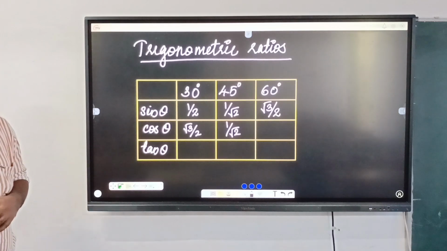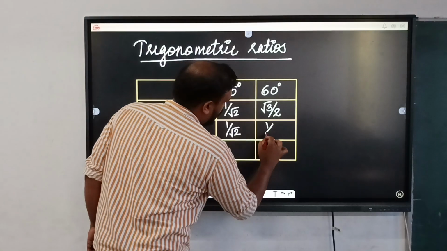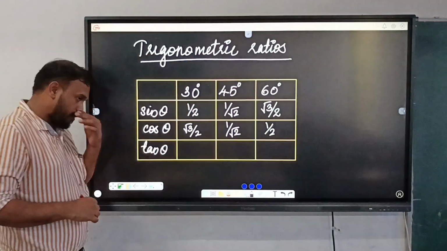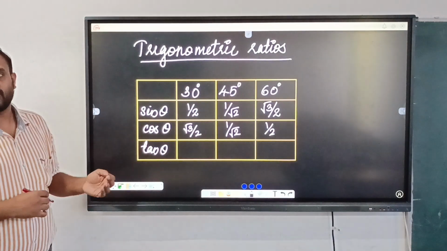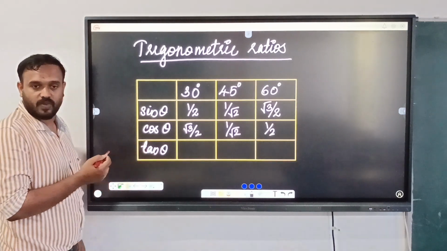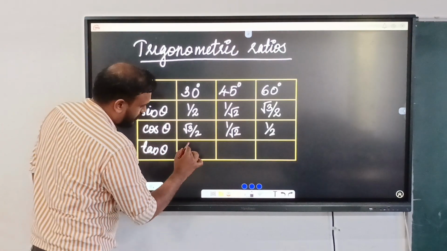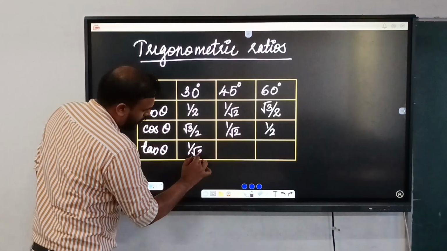Can anyone say what is cos 60? Yes, 1 by 2. Next, tan theta. What is tan 30? Yes, that is 1 by root 3.